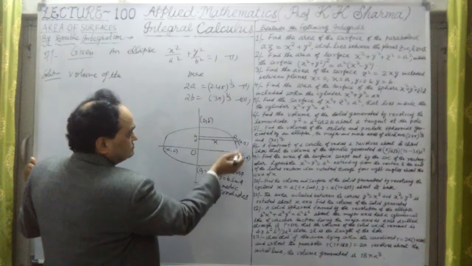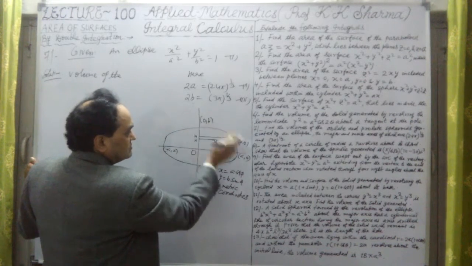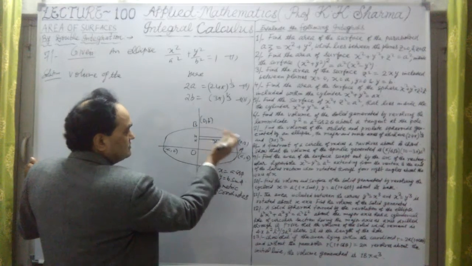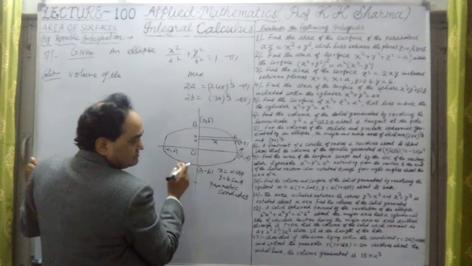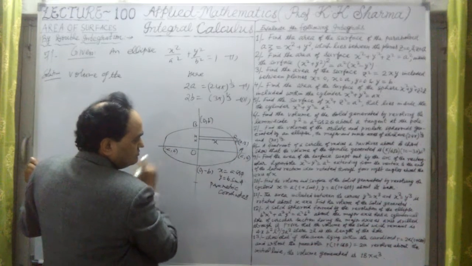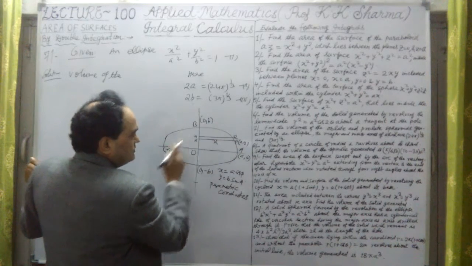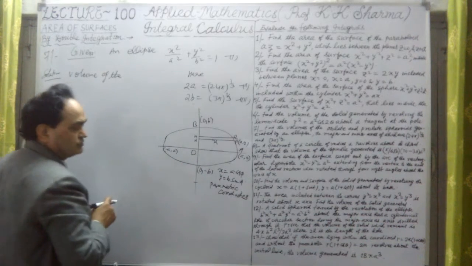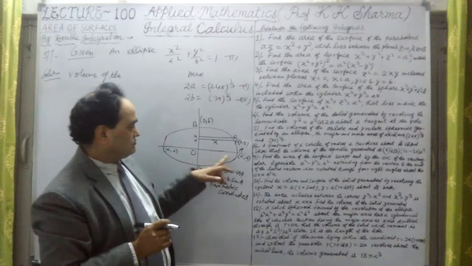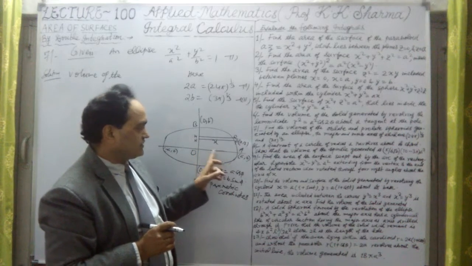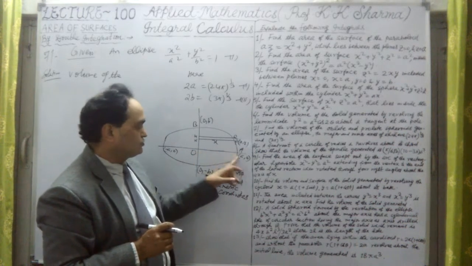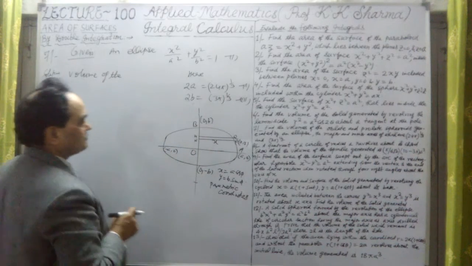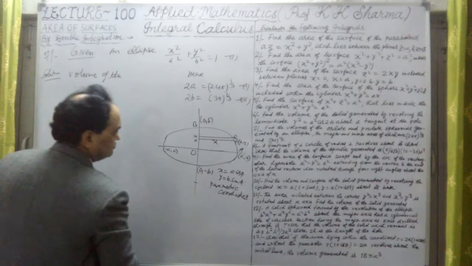If this arc, let me take a and this is b point here, arc AB is revolved about the minor axis, then this is 0 to pi by 2. If I take twice of this, that we will define here. If I take x limits, then it is 0 to a. Let me take limits of x here. After that, I'll substitute the limits.